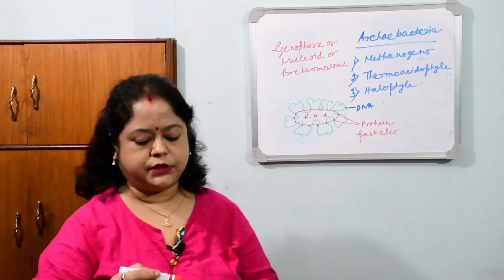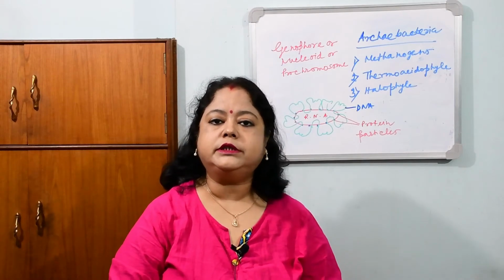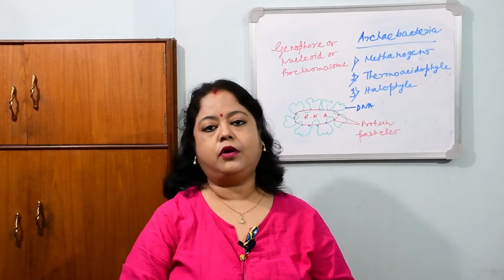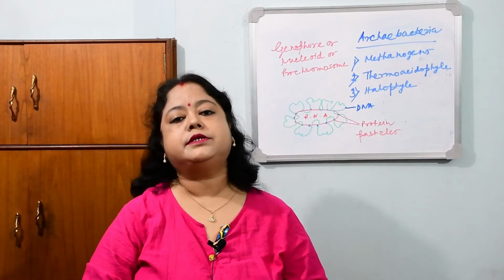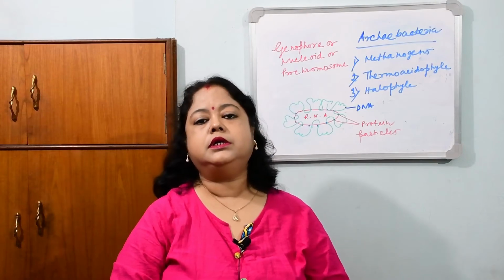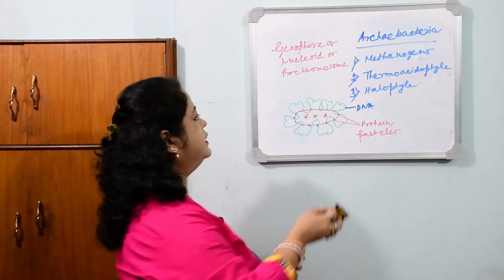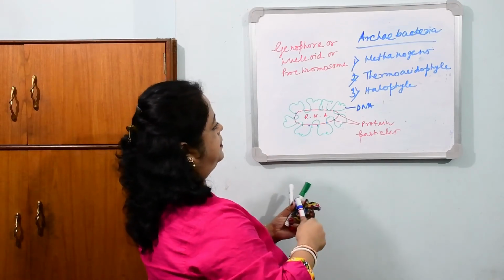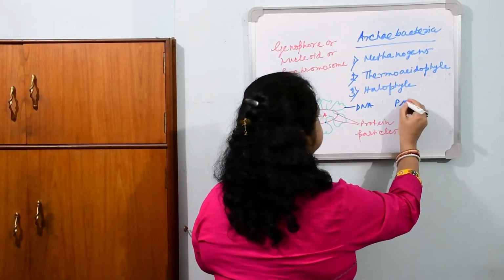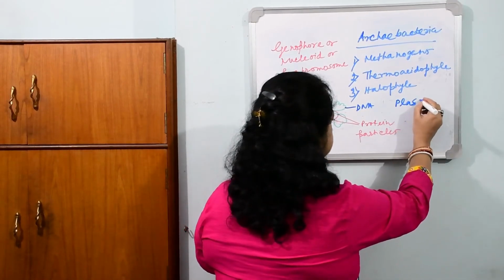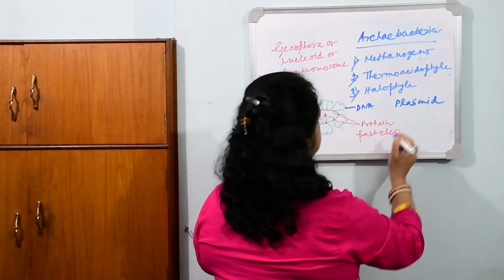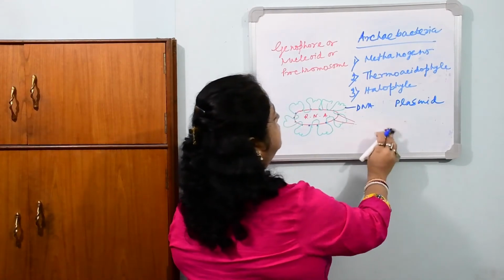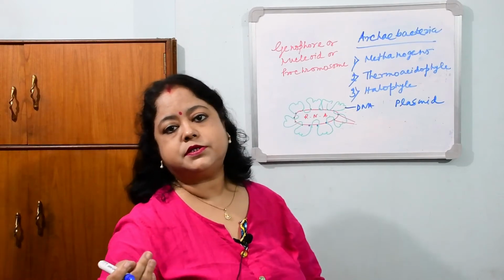Now in some bacterial cells, other than the genophore or nucleoid, they have circular double-stranded extrachromosomal DNA. The name of this is plasmid. What is the plasmid? It is the extrachromosomal circular DNA of a bacterial cell, but a plasmid is not present in every cell.